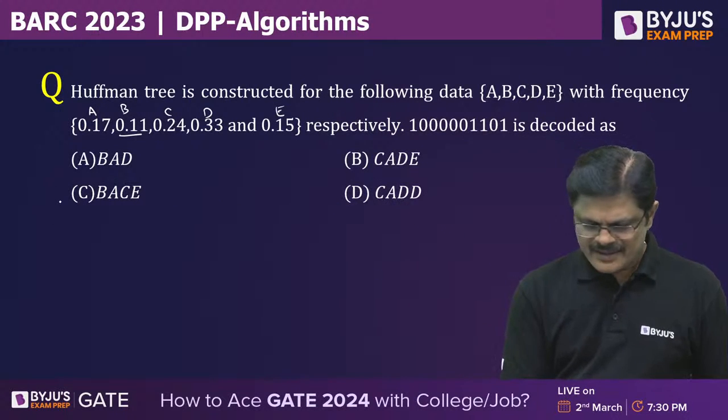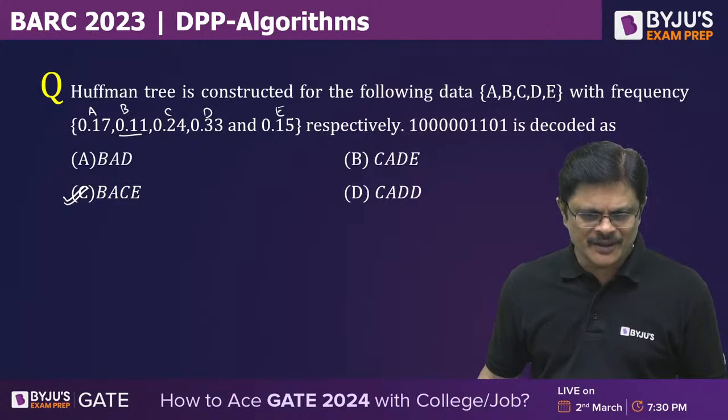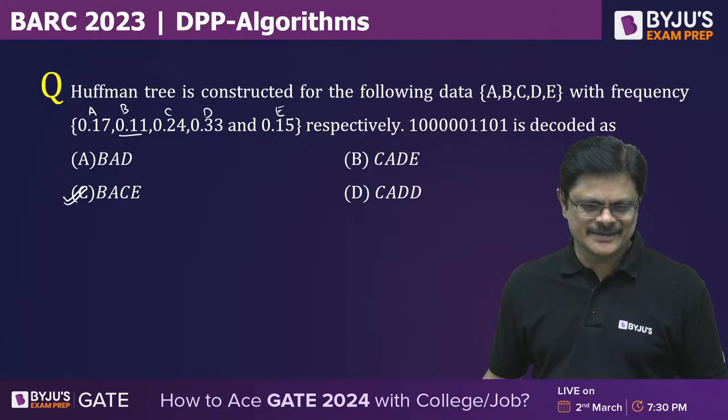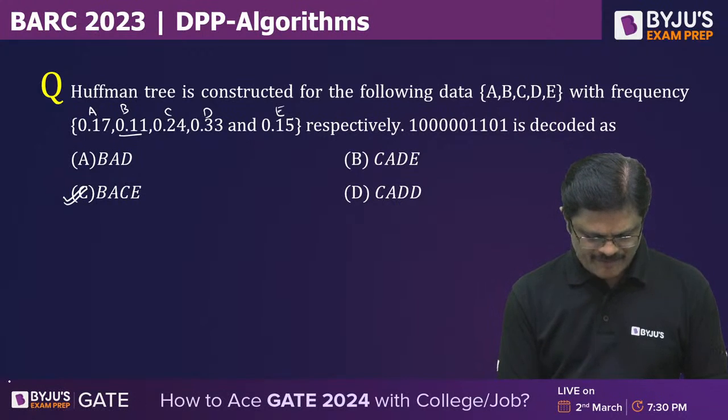BACE. So earlier you gave the wrong answer. I think you corrected your answer, my dear friend. BACE is the correct answer. C is the correct answer. That is your Huffman code, my dear friends.